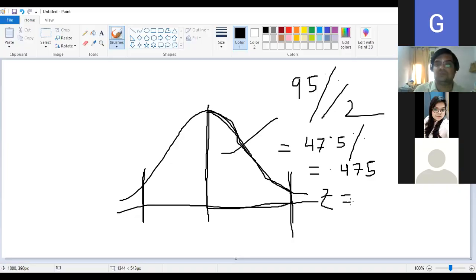You have to see the area and then see the corresponding Z value.